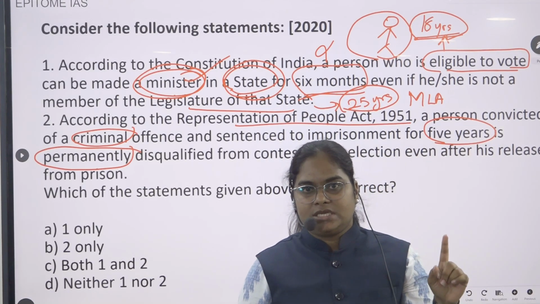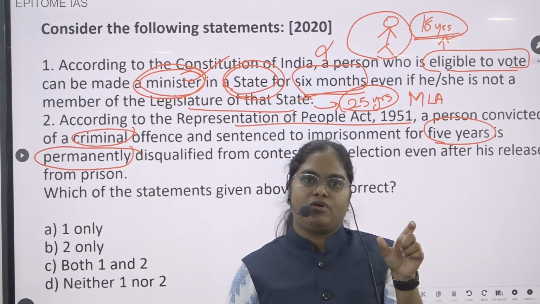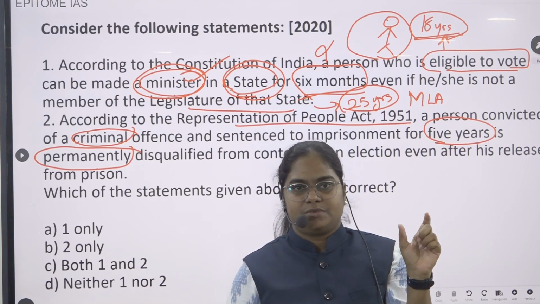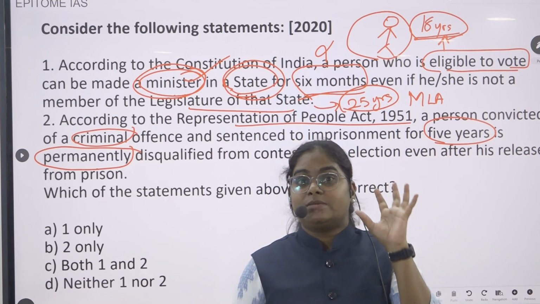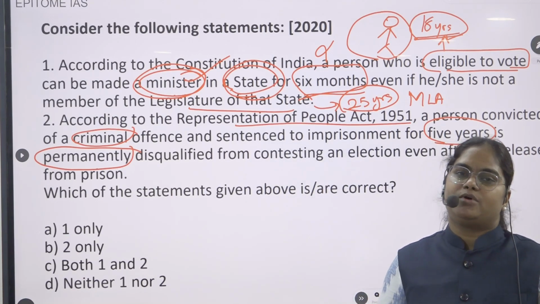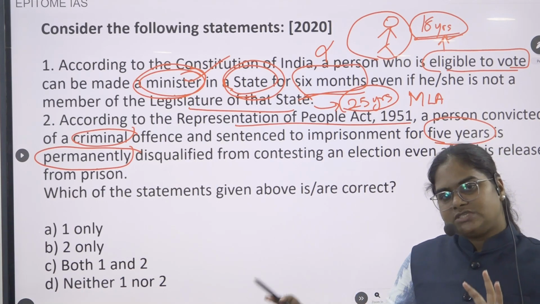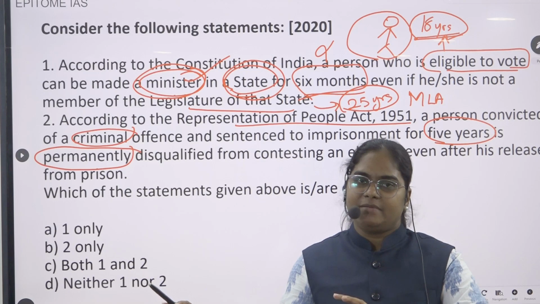Within 6 months, he has to contest the election and become a member of the legislative assembly, or he can be nominated. Okay, but within 6 months, he has to become a member of the legislative assembly. The same provision is present in Parliament also.